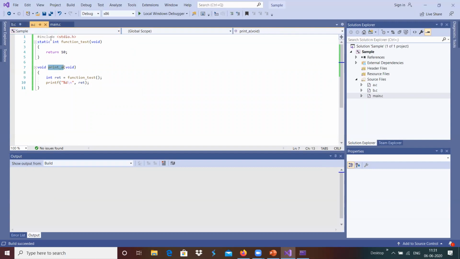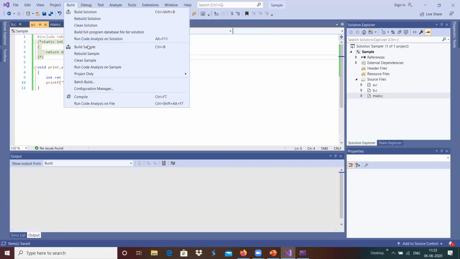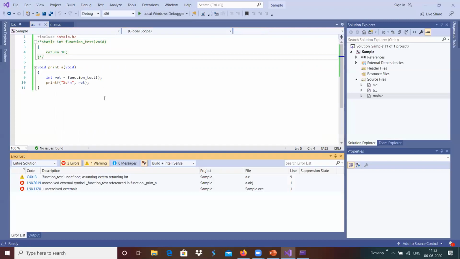For example, suppose I comment out the function here, we can confirm whether the function test defined over here gets linked or not. That we can check. It says it was not defined, an unresolved symbol.